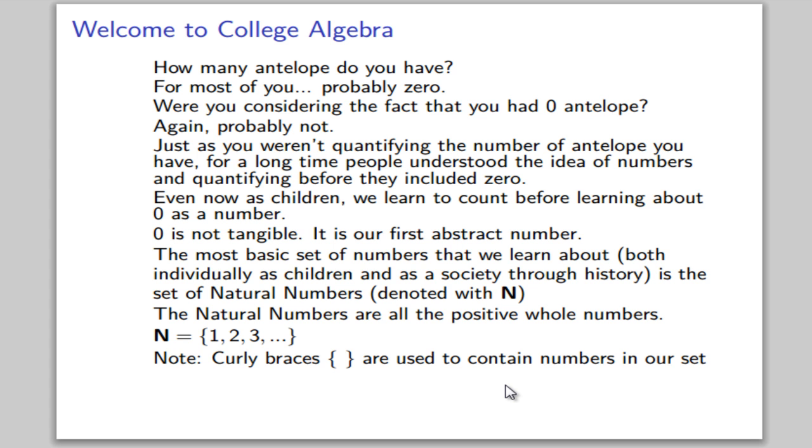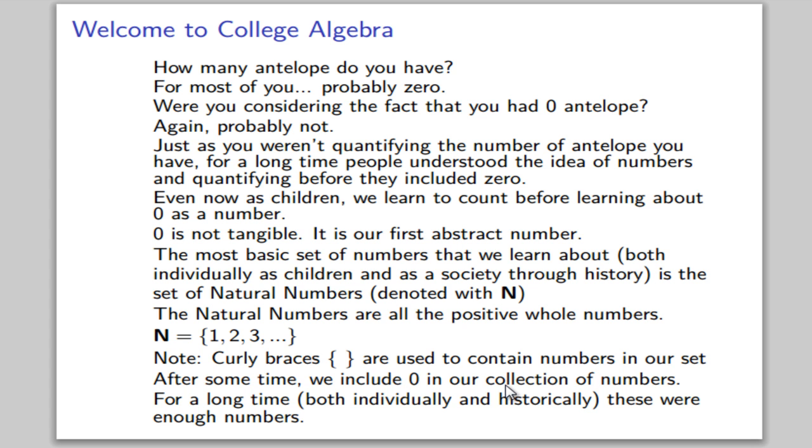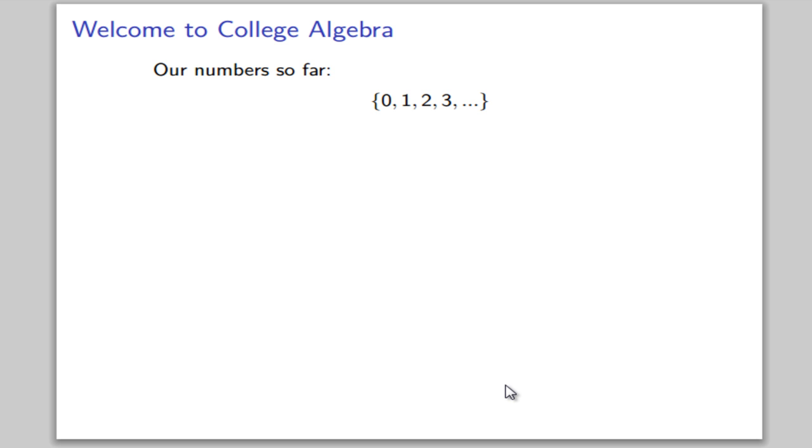Note that curly braces are used to contain numbers in our set. After some time, we include 0 in our collection of numbers. For a long time, both individually and historically, the natural numbers with 0 were enough. For now, let's stick with these numbers, 0, 1, 2, 3, and so on.